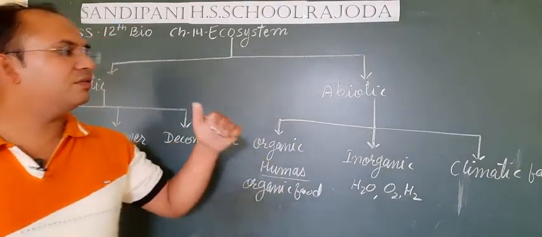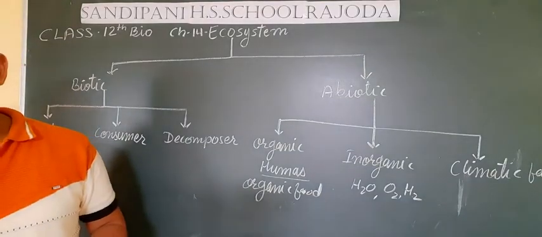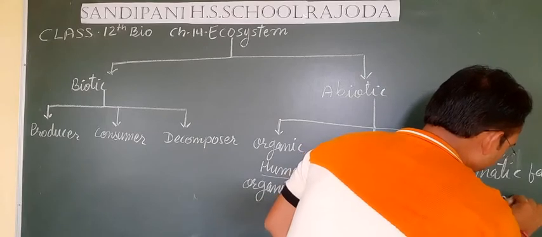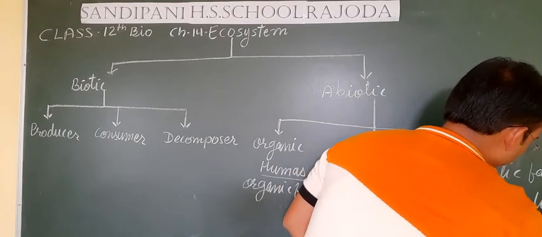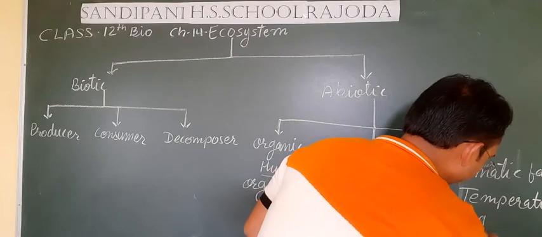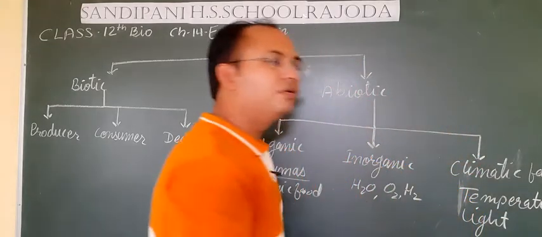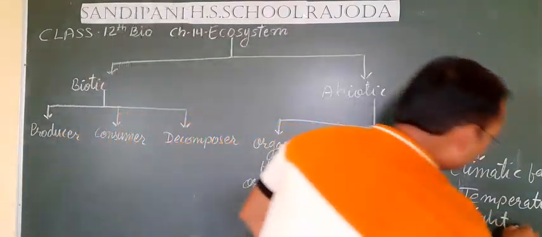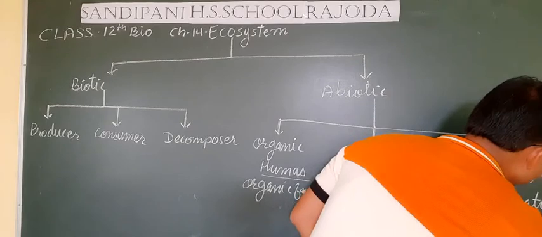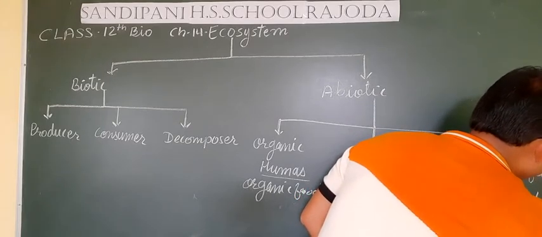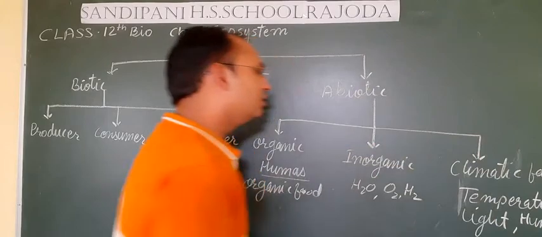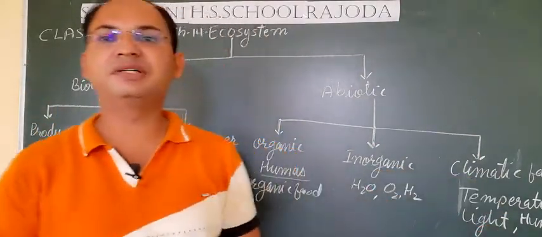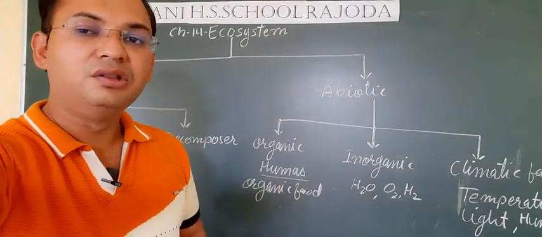And if we talk about the climatic factors, students, then climatic factors like temperature, light or humidity, the water vapor that is present in air, also greatly influence an ecosystem. So these are the climatic factors of an ecosystem that are non-living factors.